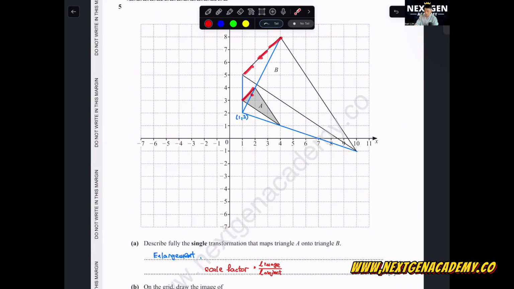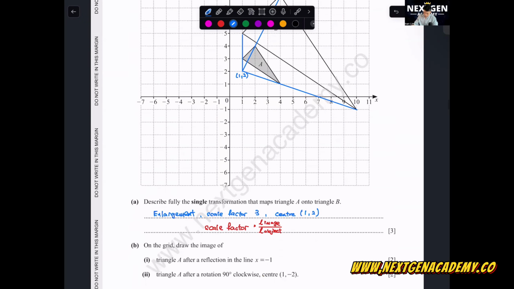So 1 to 3 means your scale factor is 3. Okay, so you can write here scale factor 3, center 1, 2. You don't have to write so long. Don't need to write the center of enlargement with a scale factor or all these connecting words. This is not an English lesson. We just need to get straight to the point.